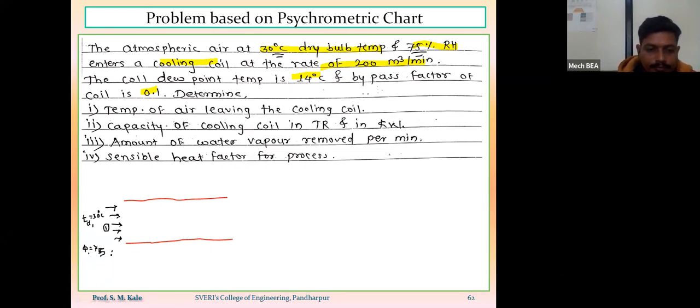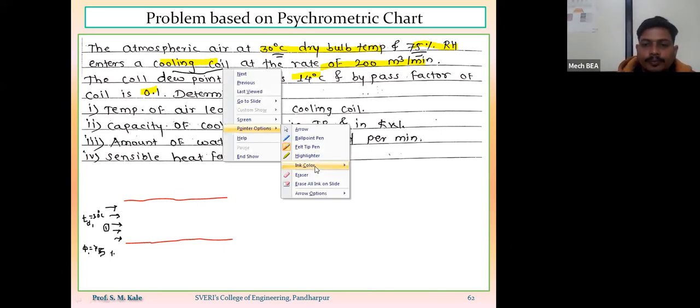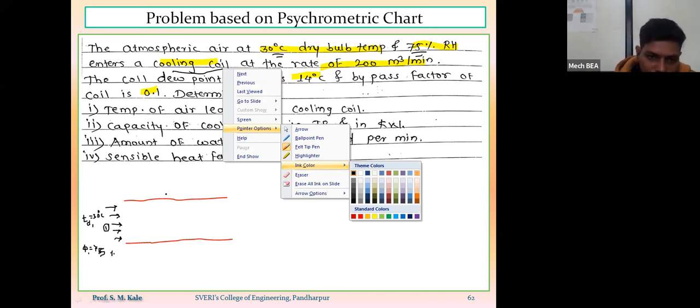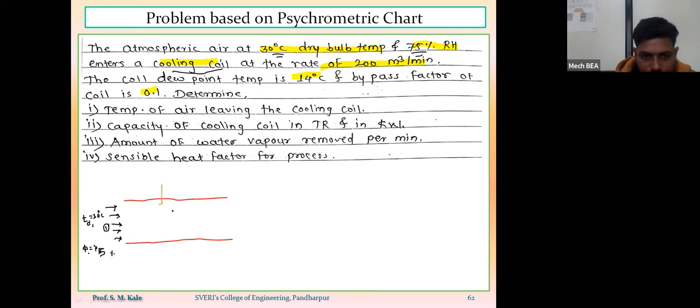Now, this air will be passed over the cooling coil at the rate of 200 meter cube per minute. That means here we are having one cooling coil. Suppose this is my cooling coil.